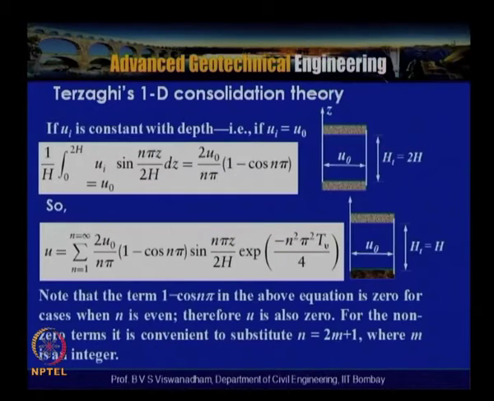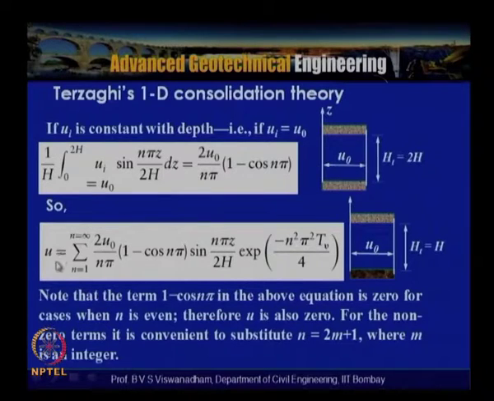This is shown in this slide where Ui is equal to U naught, for a doubly drained layer, where Hd is equal to 2H. This is the initial excess pore water pressure which has increased upon loading. So if Ui is constant with depth, Ui equal to U0, then we can write 1 by H integral from 0 to 2H of Ui sin(n pi z by 2H) dz is equal to 2 U naught by n pi into 1 minus cos n pi, which is equal to U naught.